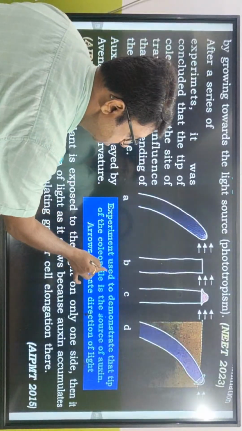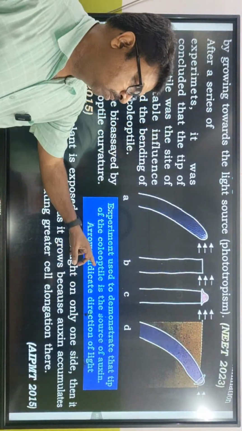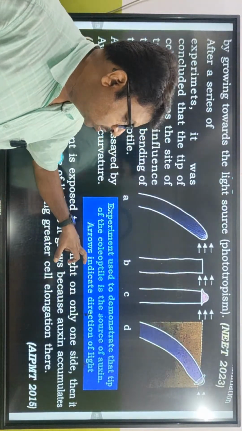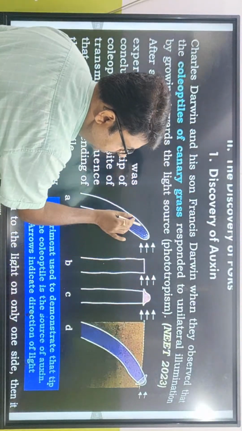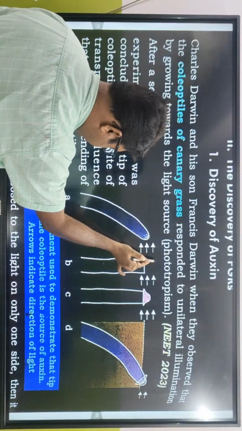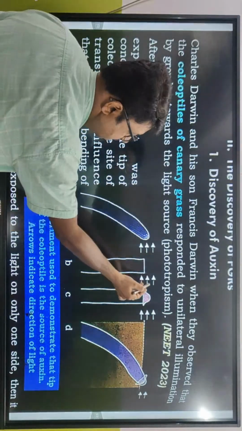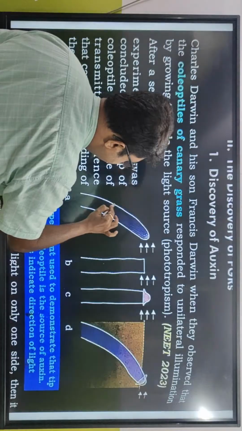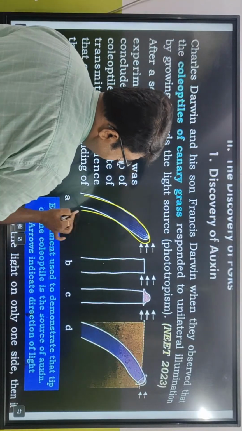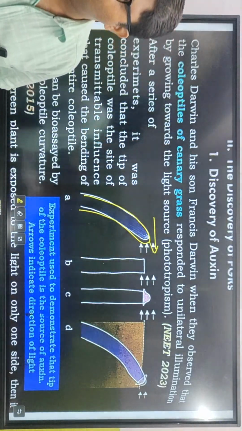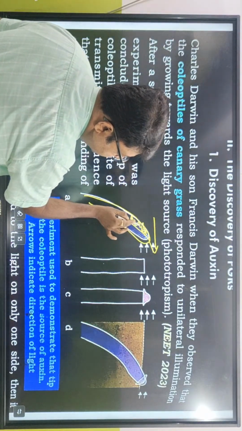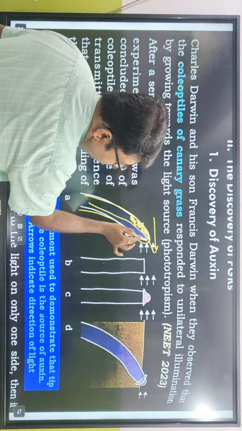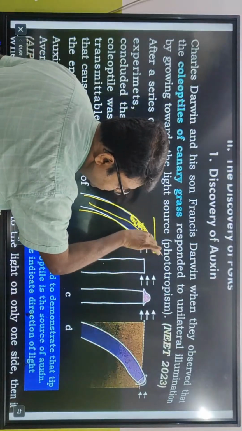That experiment was used to demonstrate that the tip of the coleoptile is the source of auxin. Arrows indicate the direction of light. আচ্ছা, এখান থেকে লাইট আসছে, লাইটের দিকে মুভ করছে. So when the light is coming in this direction, the canary grass tip starts moving in the direction of the light. তার মানে এখানে লাইট থাকলে the auxin is going to start moving in this direction, the shady region. The new cells are going to form, and it's going to start moving in this direction.